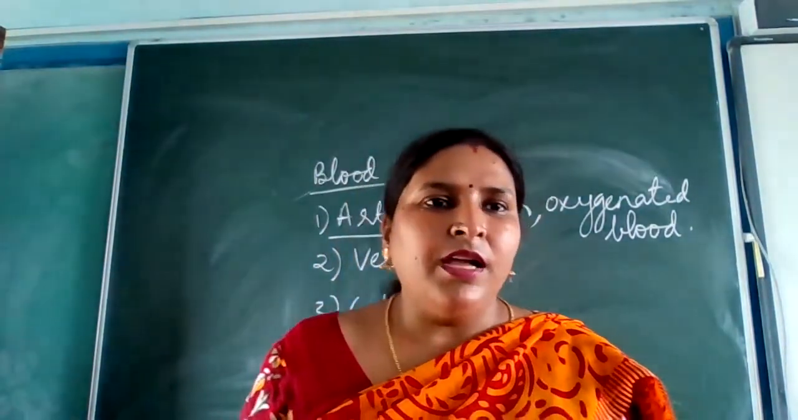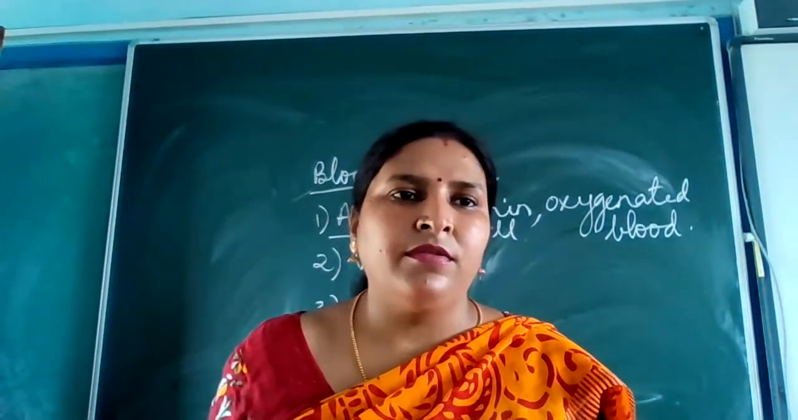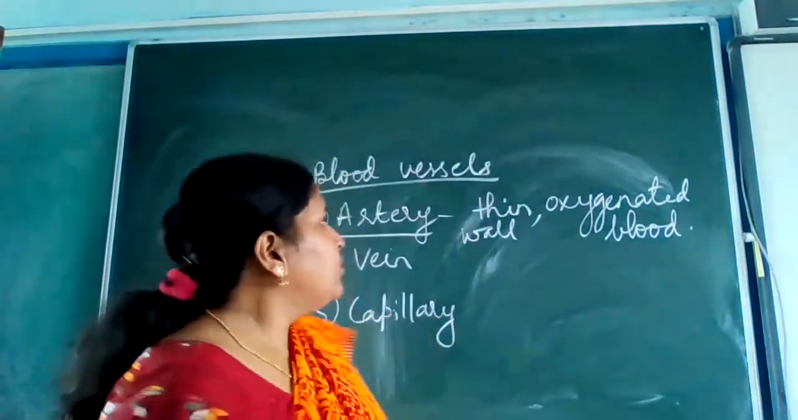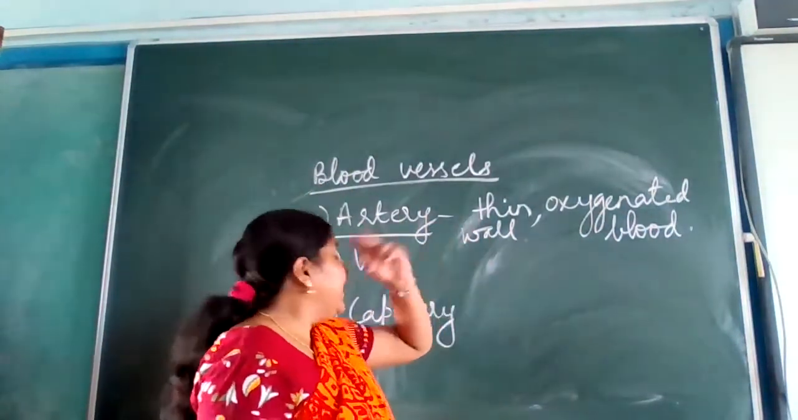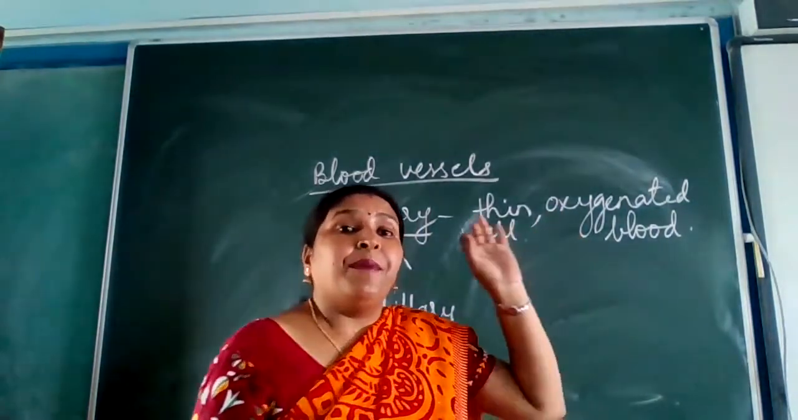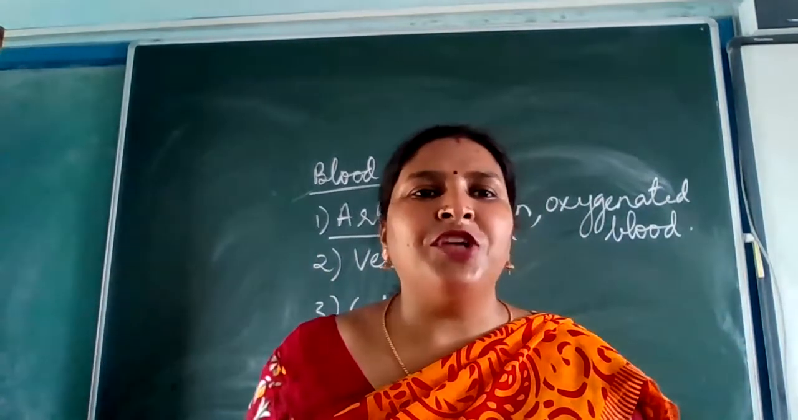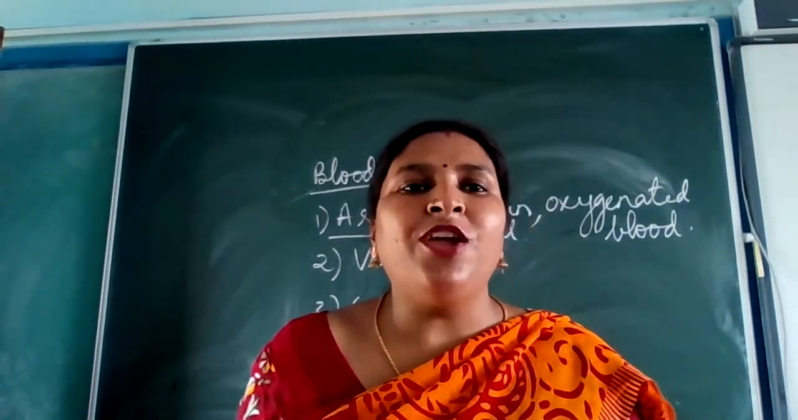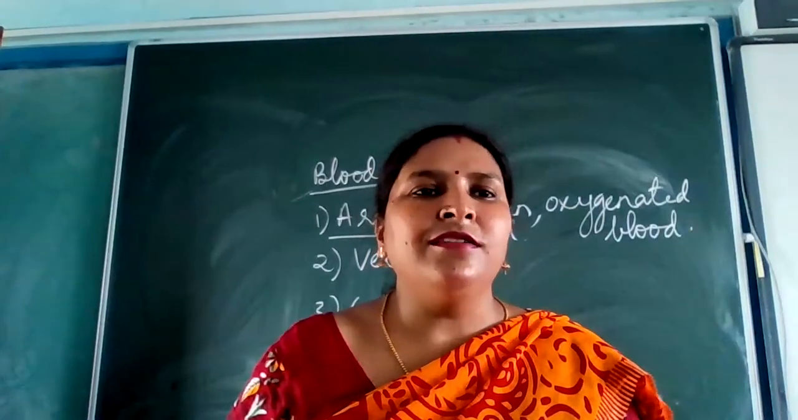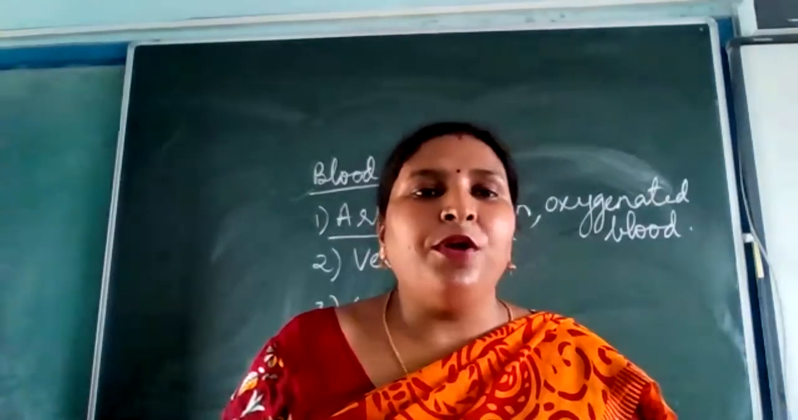Yesterday I said that when I am explaining, please don't raise your hand. So arteries are thin wall. They carry oxygenated blood. There is an exception. Can you say that exception? Which artery is carrying deoxygenated blood? Yes, Akansha, please unmute yourself. Pulmonary artery. Very good.